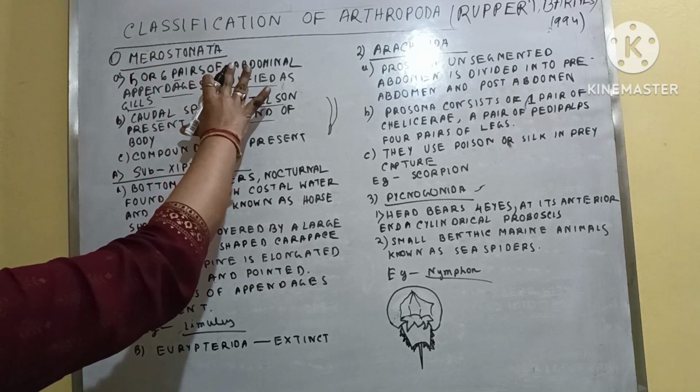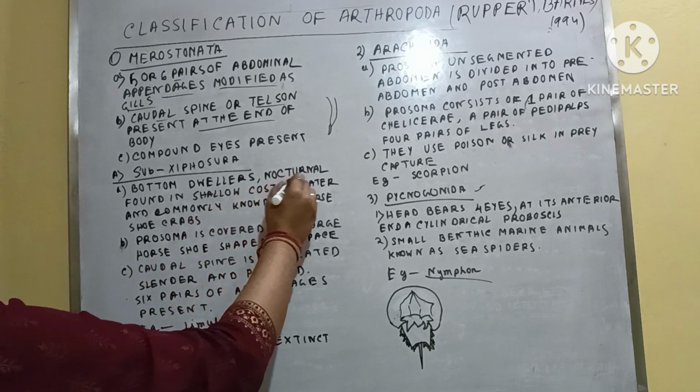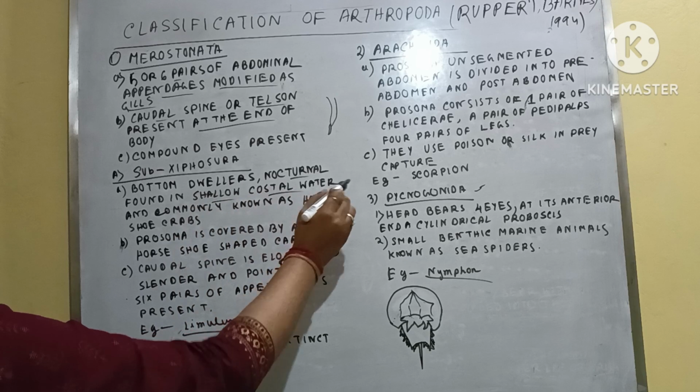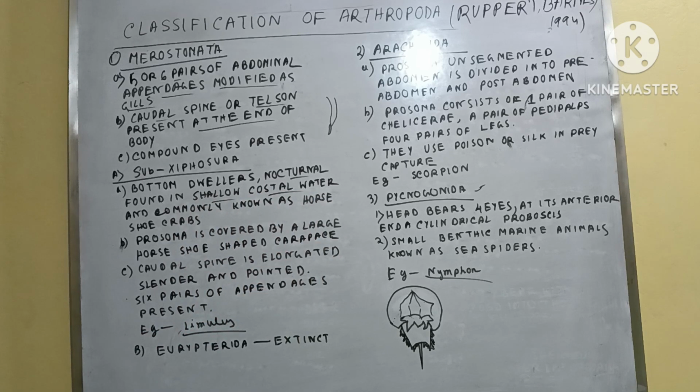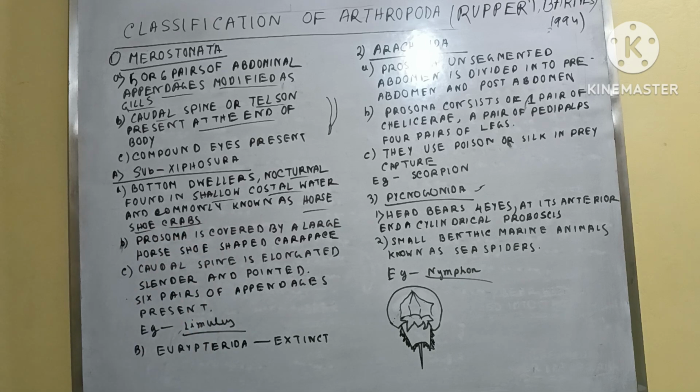Under this class there are two subclasses. One is extinct and another is Xiphosura. Xiphosura are bottom dwellers, nocturnal, and they remain in shallow coastal water. They are known as horseshoe crabs.